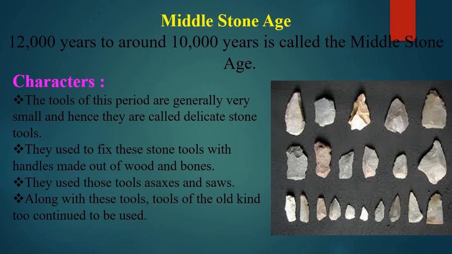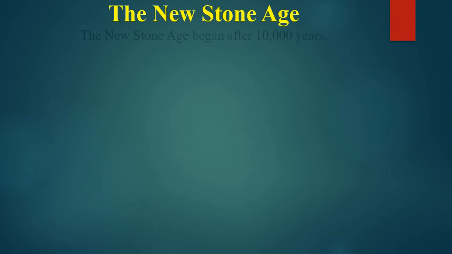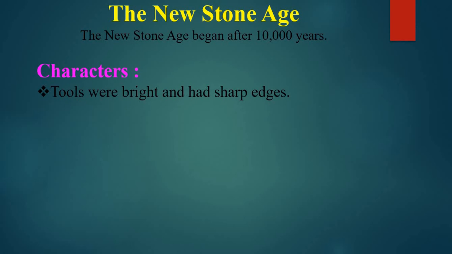Along with these tools, the tools of the old kind too continued to be used. And in the New Stone Age, the age actually began after 10,000 years. We call that the New Stone Age, between 10,000 to 12,000 years. The tools were bright and had sharp edges. That is the characteristic of the New Stone Age.